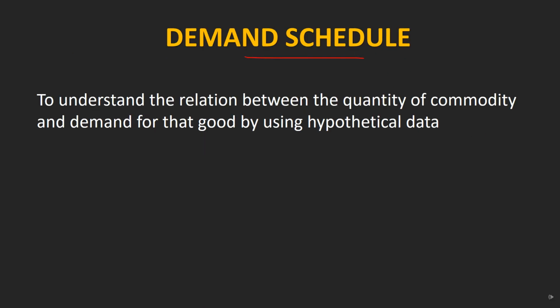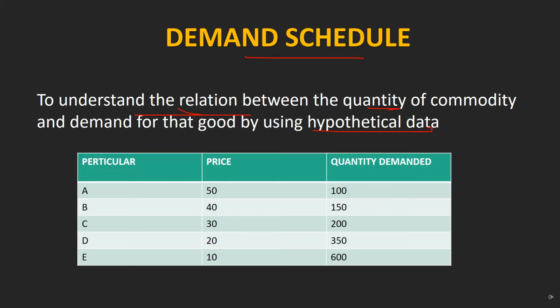Demand schedule. What is demand schedule? Demand schedule is to understand the relation between quantity demanded of a commodity and price using hypothetical data. So it is just understanding the relation between them. Here is one example. In this table there are 5 scenarios A, B, C, D and E, prices 50, 40, 30, 20, 10, and quantity demanded 100, 150, 200, 350 and 600.